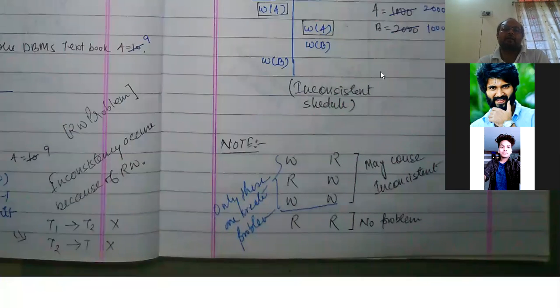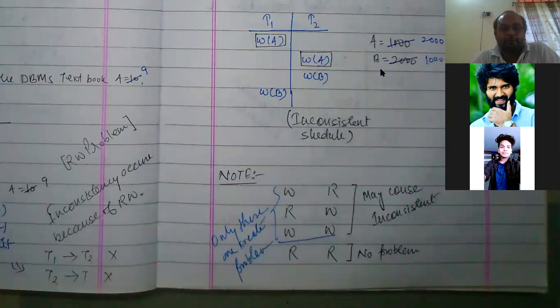So how do two transactions conflict? When two transactions have a conflict, you may have already studied in operating systems. Suppose there is a write-read problem: one transaction performs the write operation on a data item, and on the same data item another transaction performs the read operation. Or one transaction performs a read operation on a data item and a second transaction performs a write operation on the same data item. In the same way, write-write. So it may cause inconsistency. Which types of conflict are there? Write-read conflict, read-write conflict, or write-write conflict.